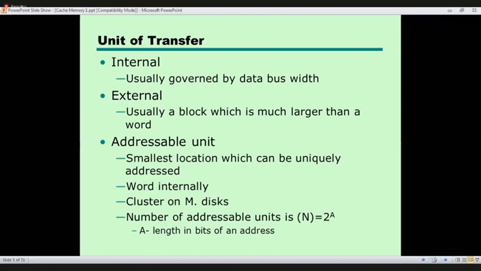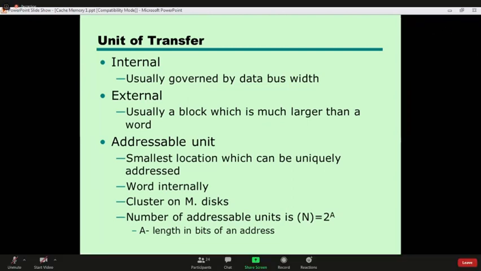A block is a few words, which is transferred most of the time from main memory to cache, right? From cache to CPU, it will be a word.